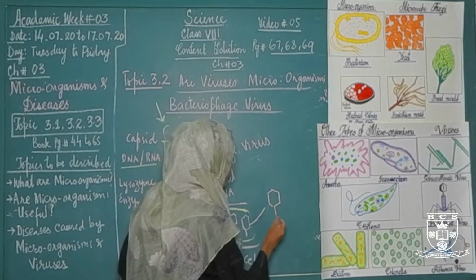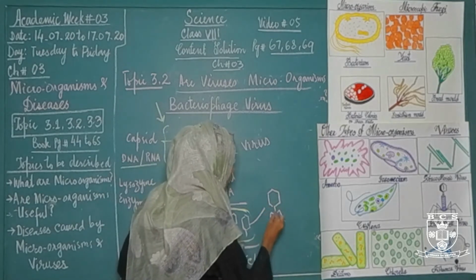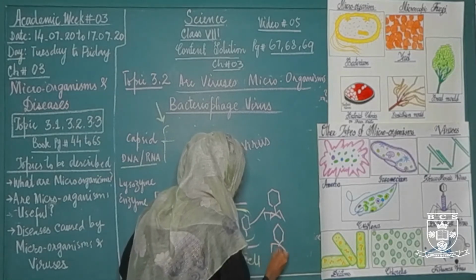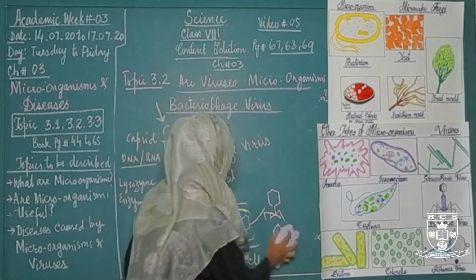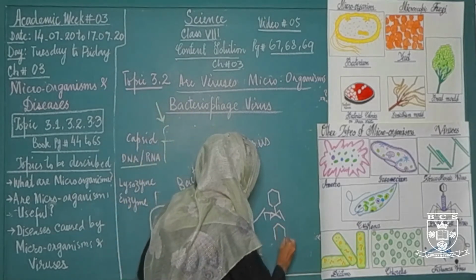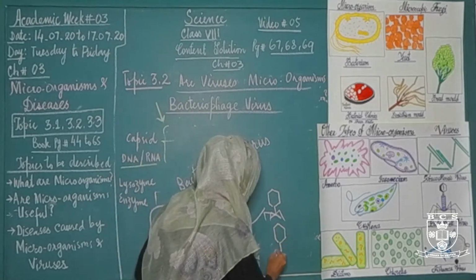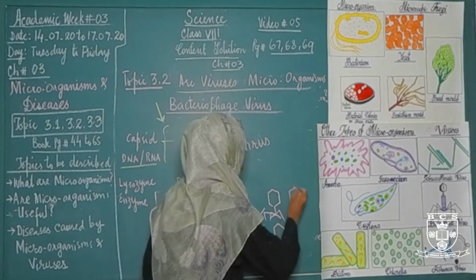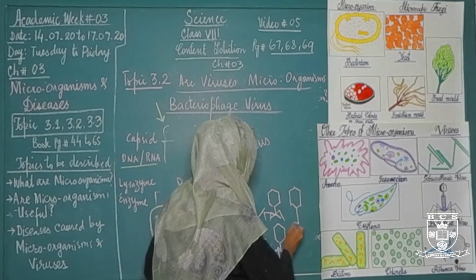The bacterial cell ruptures and copies of bacteriophage virus appear. This process is called replication of bacteriophage virus, or replication, formation and copies of bacteriophage viruses.